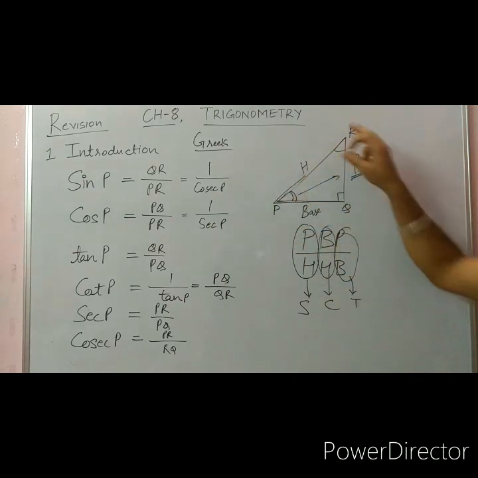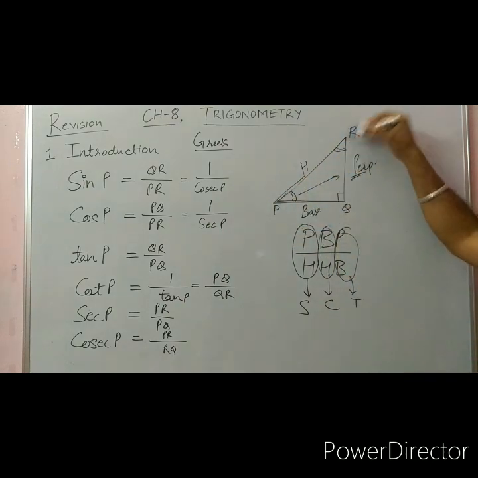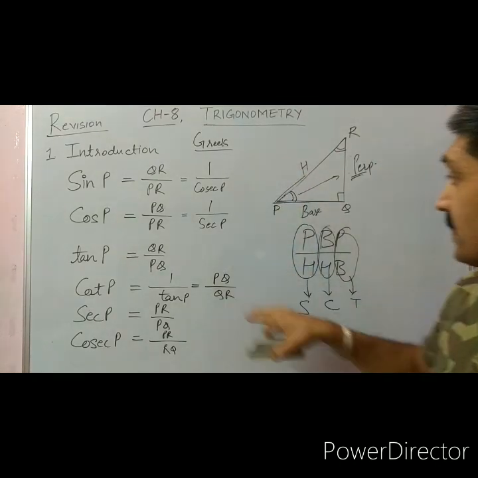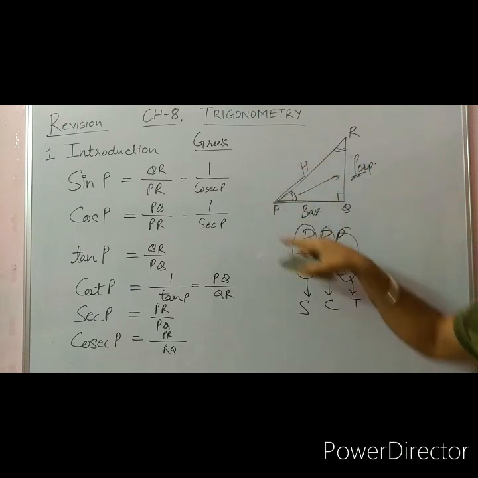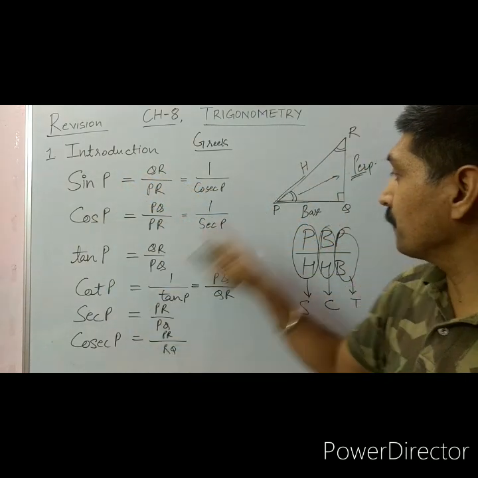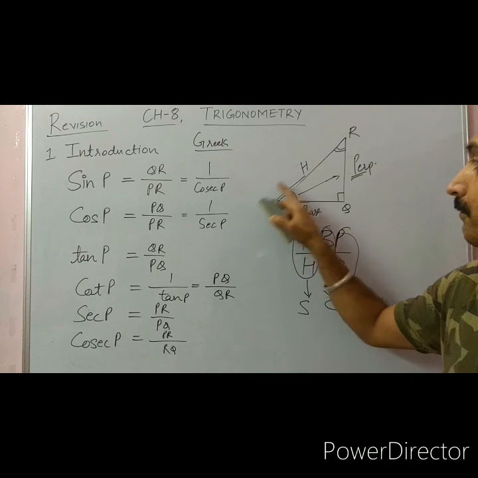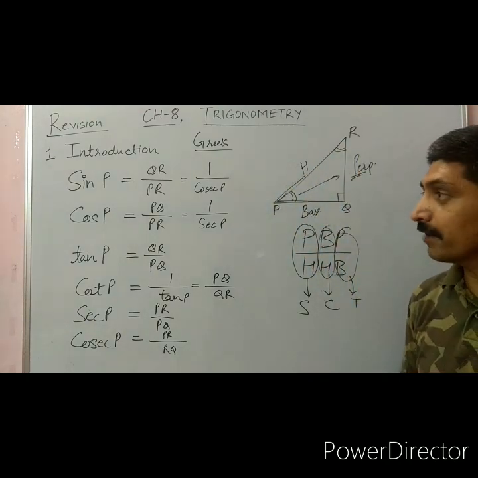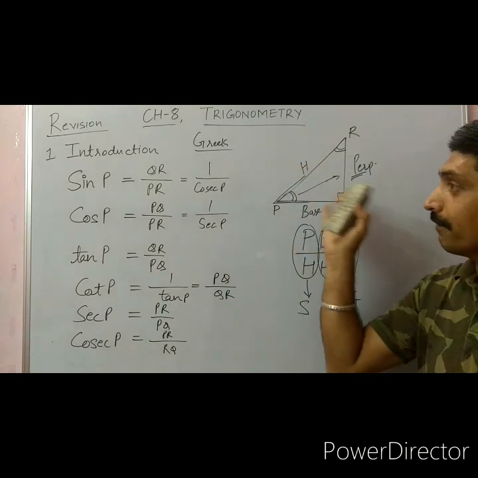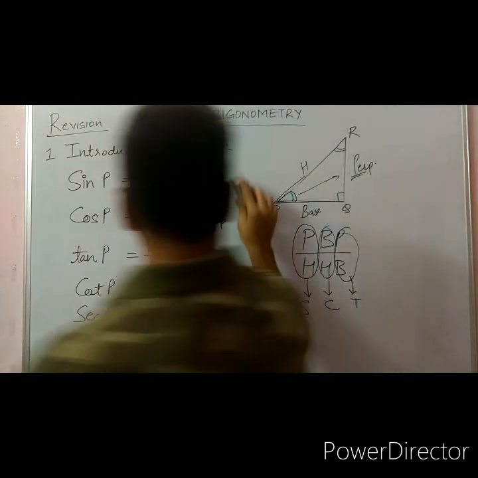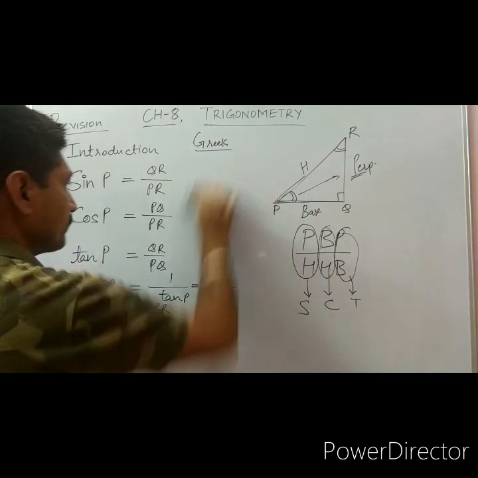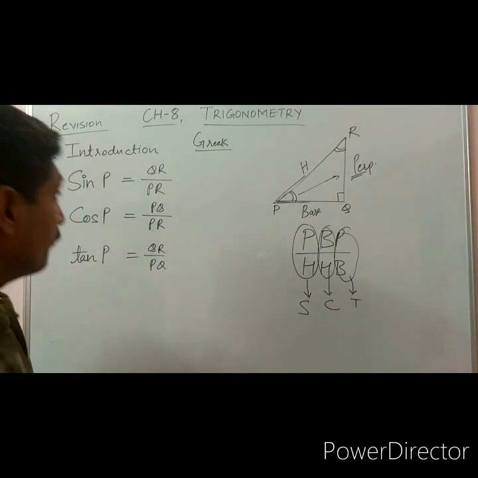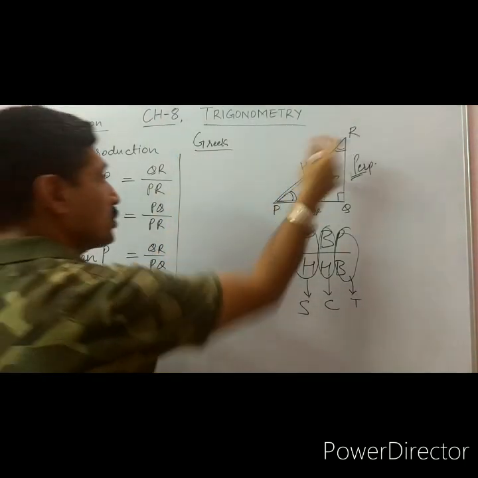If I am going with angle R, same figure, this is important now. So we have studied all these T ratios, 6 trigonometric ratios, with respect to angle P. But we have one more angle here, angle R, which is also an acute angle. And we can also find the trigonometric ratios of angle R.